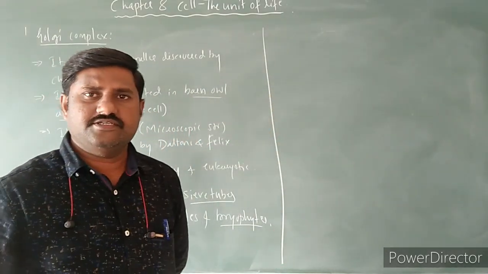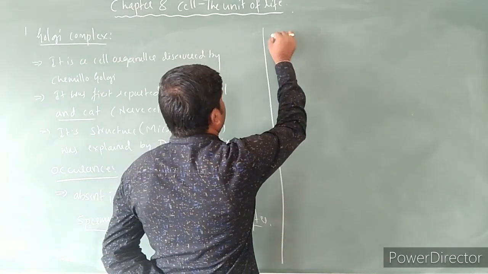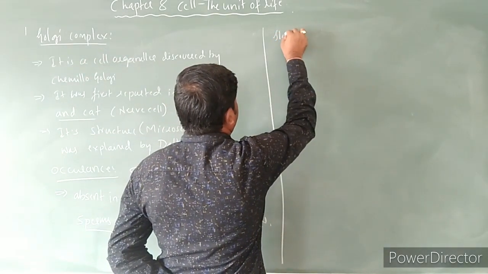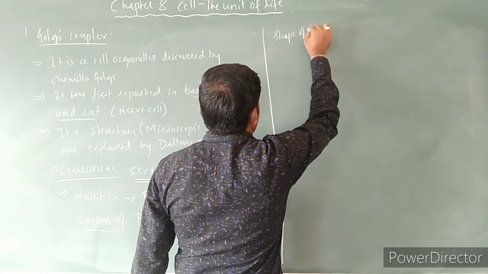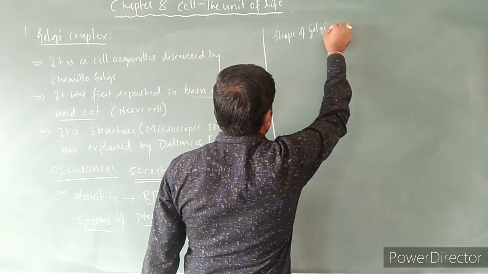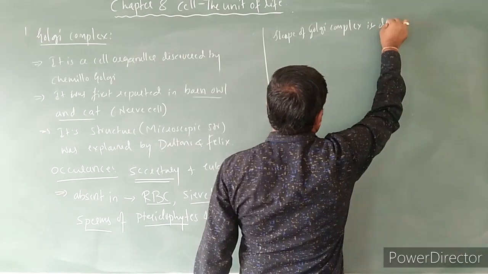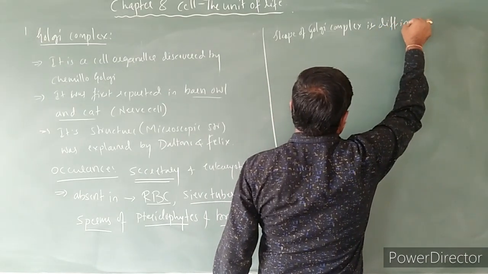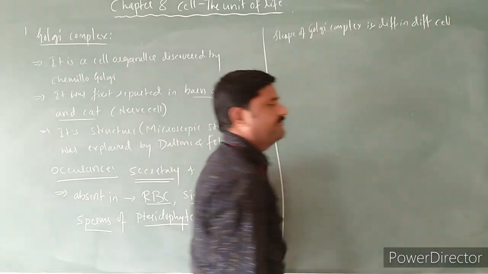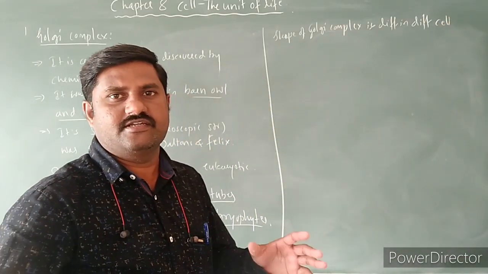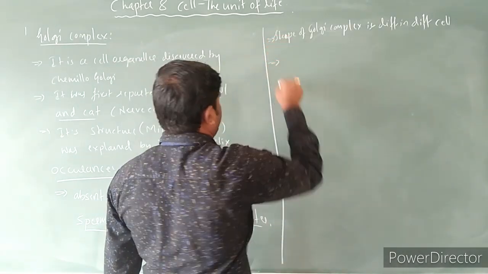And the shape of this Golgi complex is different. So shape of Golgi complex is different in different cells. It is different in different cells in the sense that it is variable, right? It is variable in nature, right?